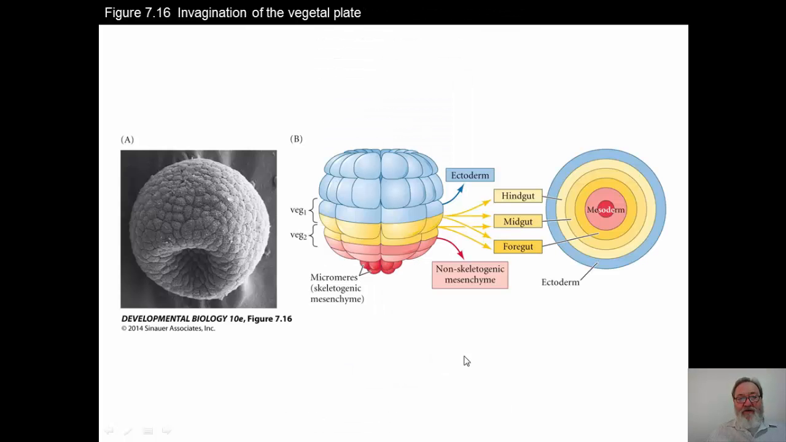This shows the invagination of the vegetal plate. Here you can see that the blastocoel again is forming, the blastopore is forming. This is a scanning electron micrograph. The blastopore is visible in the vegetal plate of this quite early gastrula stage. The fate map viewed from the side and looking upward, this shows the vegetal surface, and on the right you're looking into the blastopore. So it gives you a fate map of where these things will end up.